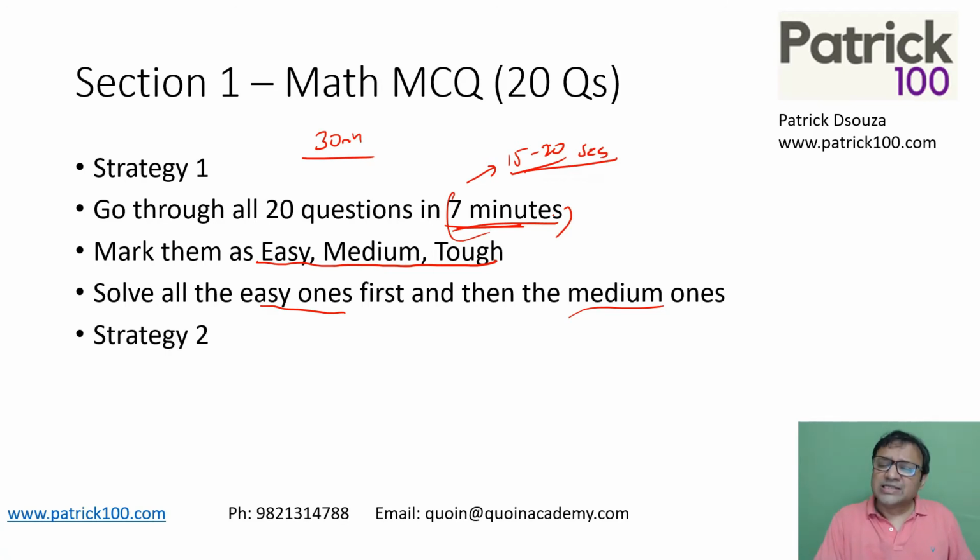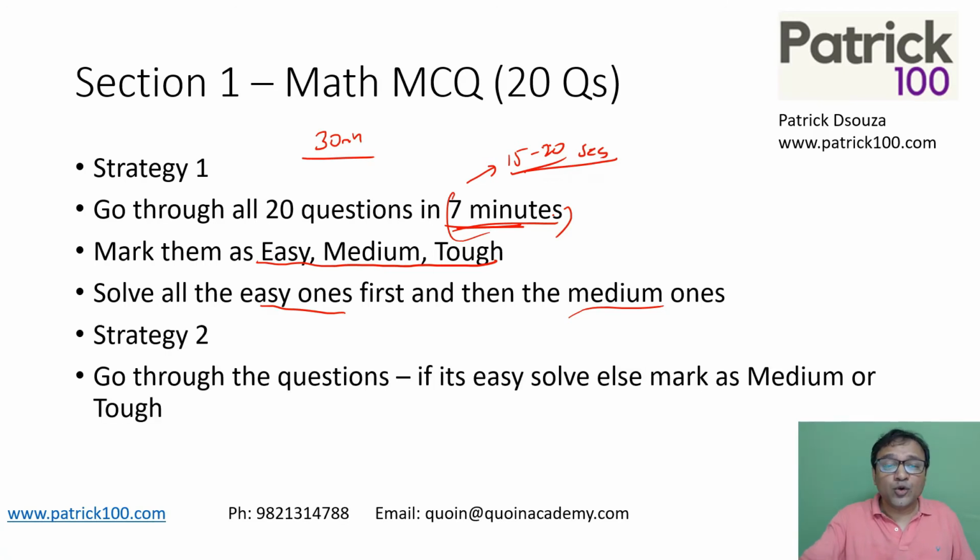Strategy 2 is a similar strategy. Only thing, when you're going in the first round, directly solve the easy ones. Don't mark, solve the easy ones. The ones which you feel are medium and tough, mark them as medium and tough. What happens in the first strategy is some people get scared that it's 7 minutes past and I've not even solved a single question. It builds up stress. If you're such a person, then you can follow strategy 2. As and when you see an easy question, solve it immediately. The moment you see a medium or tough question, mark it as medium or tough to come back and solve later. That's how you go about it.